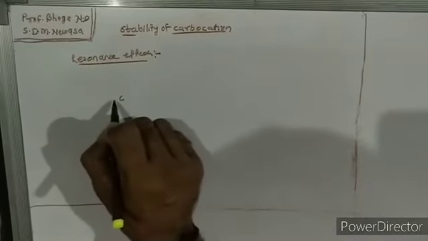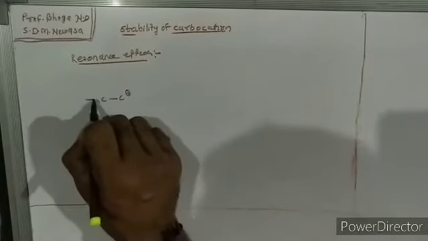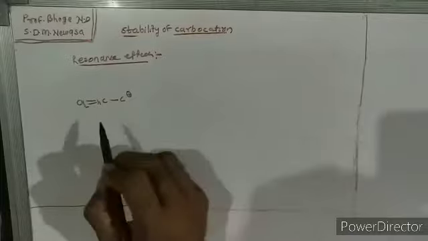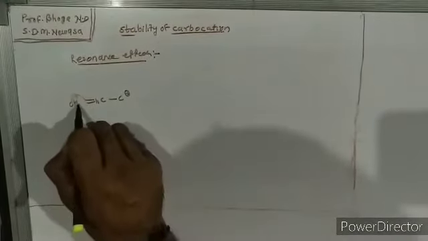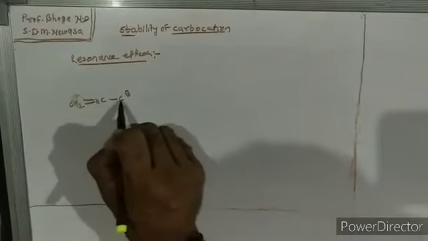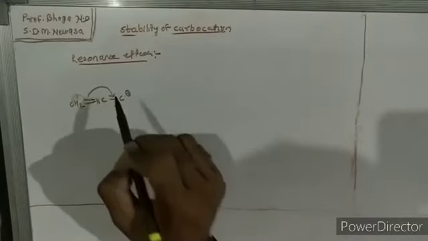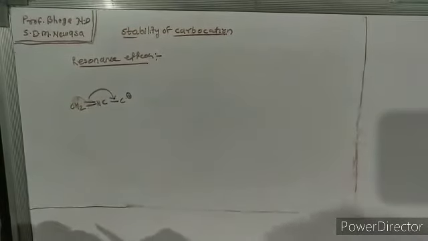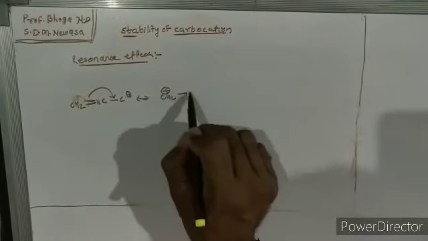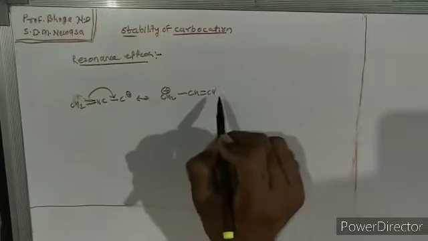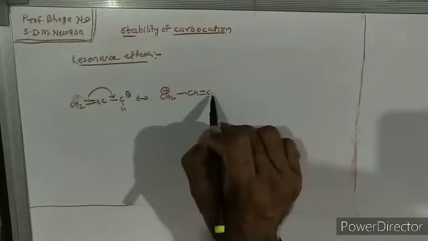So for example, if this carbocation is in conjugation with a double bond, then this carbocation gets stabilized. Here this is the CH2 double bond CH carbocation. So this carbocation gets stabilized due to the resonance effect. Here is a resonance structure, CH2 plus, the carbocation. Okay, so here let's take an example.